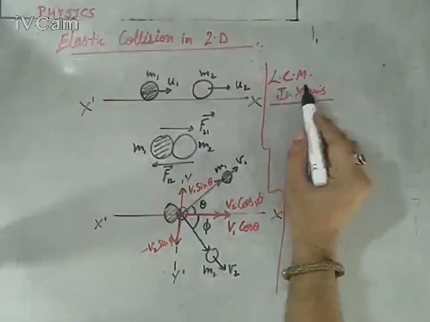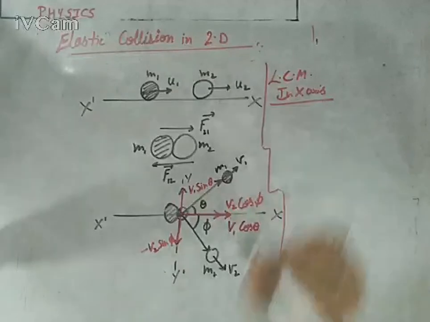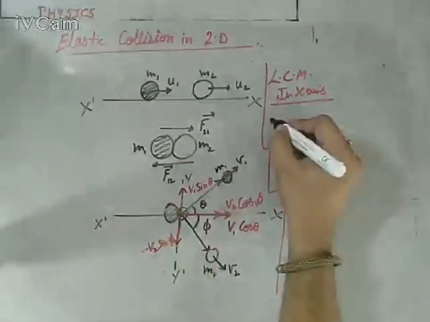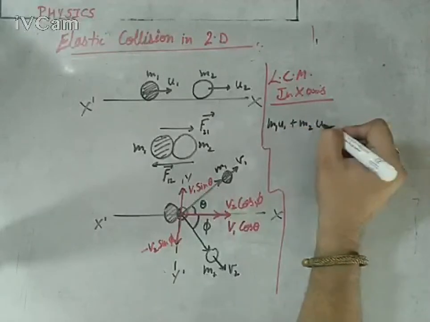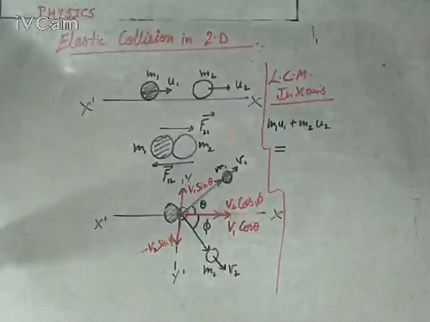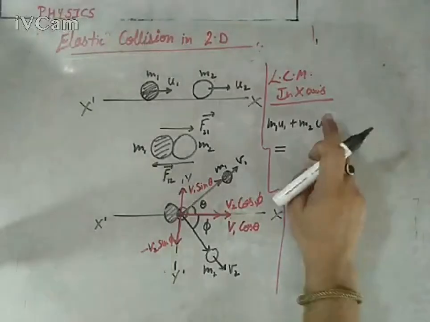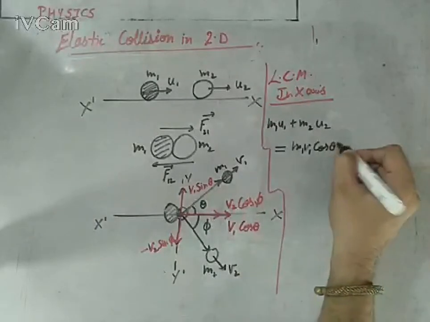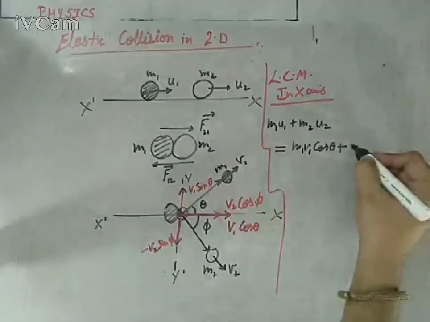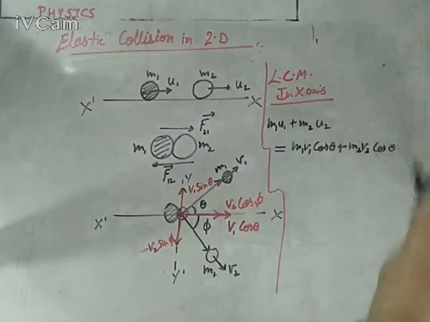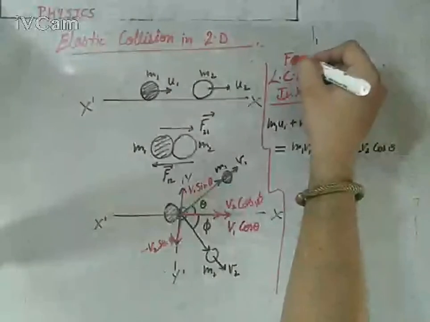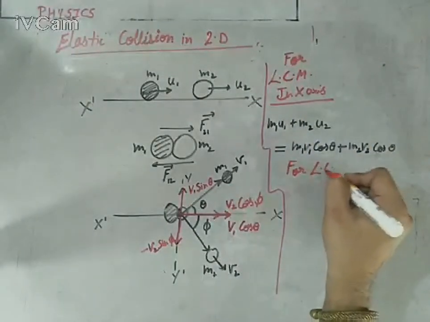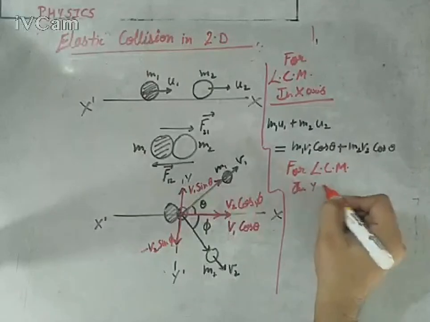So the law of conservation of momentum in the x-axis: total momentum before and total momentum after. Before, they are truly moving in the x-axis, so m1 u1 plus m2 u2 before. And after collision, the total momentum we are talking about in the x-axis, keep this in your mind, is m1 v1 cos theta plus m2 v2 cos phi. This one will be the expression for the law of conservation of momentum in the x-axis. In the same way, you will apply the law of conservation of momentum in the y-axis.